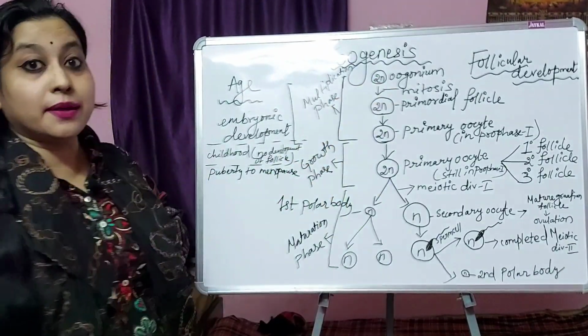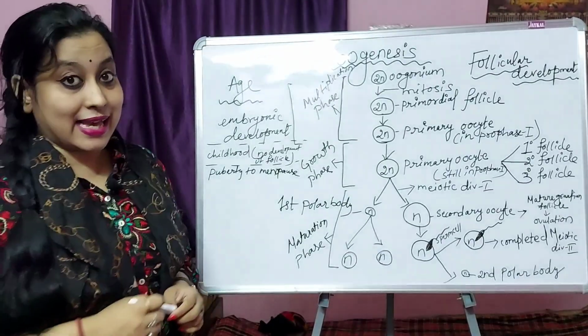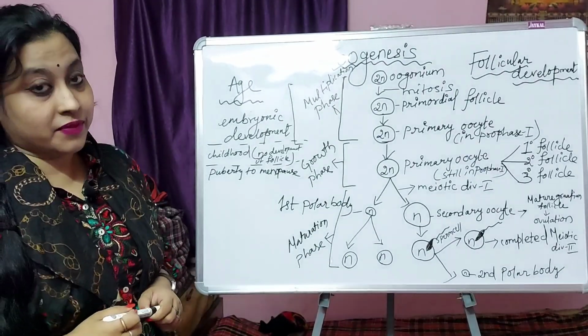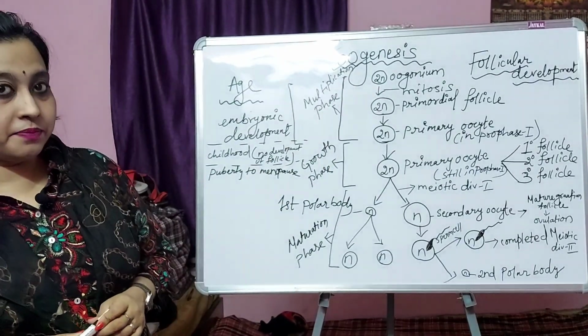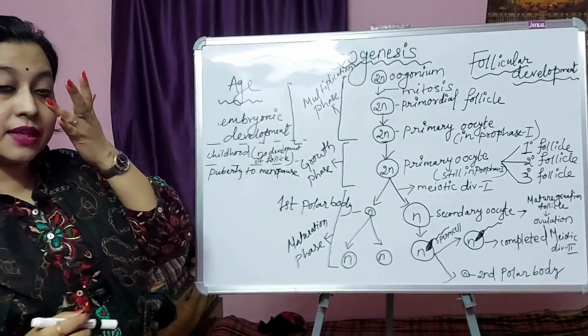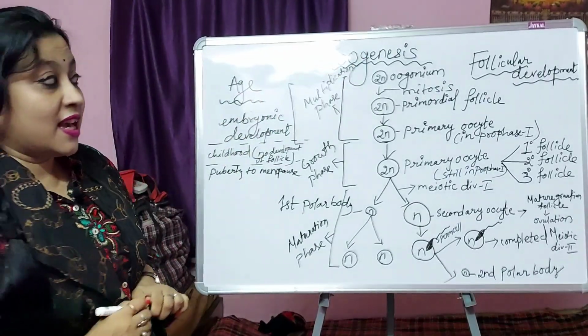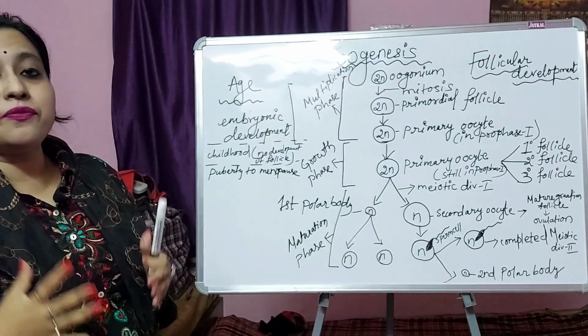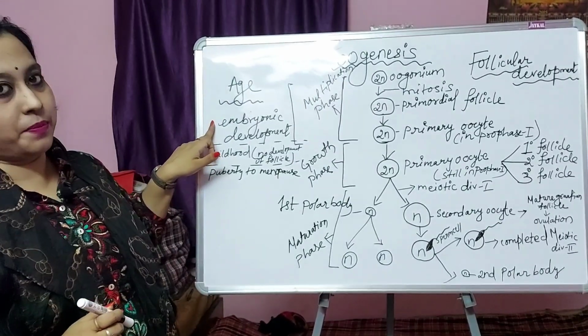What is the oogonium? This oogonium is also called the egg mother cell. These oogonia develop from the germinal epithelium. They undergo mitosis and there is formation of primordial follicles during embryonic development.